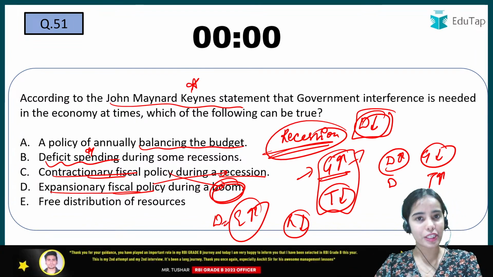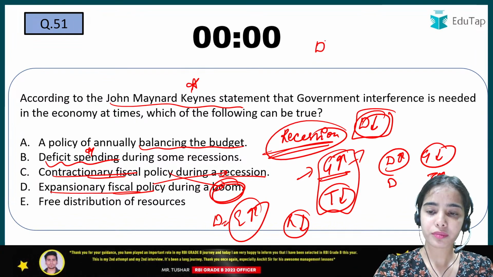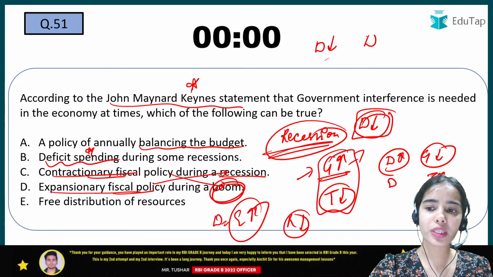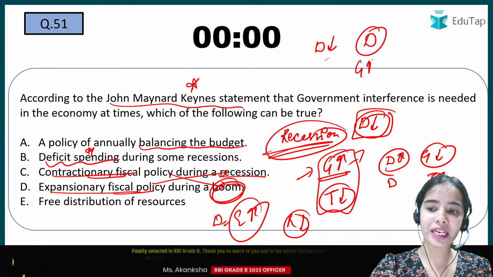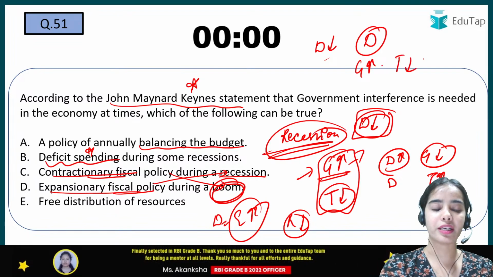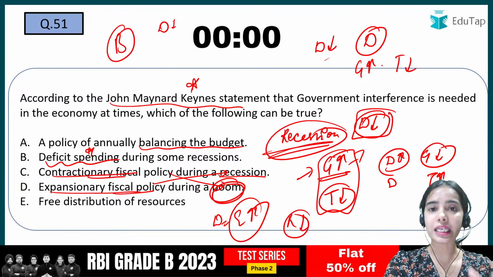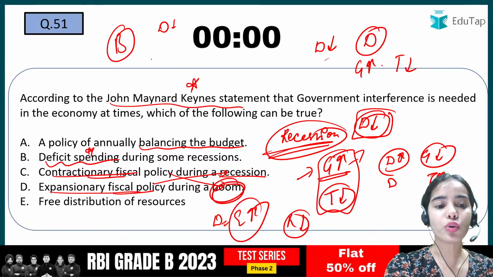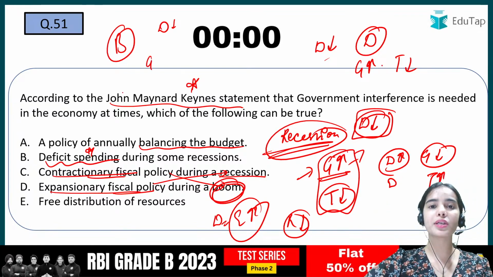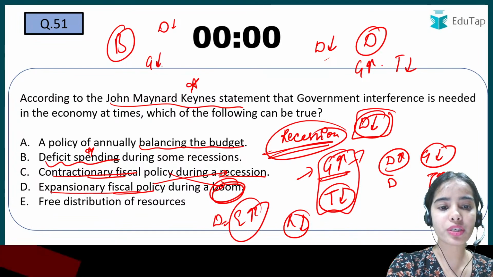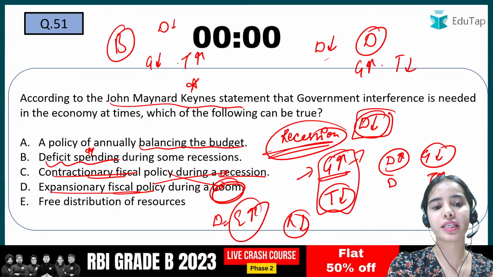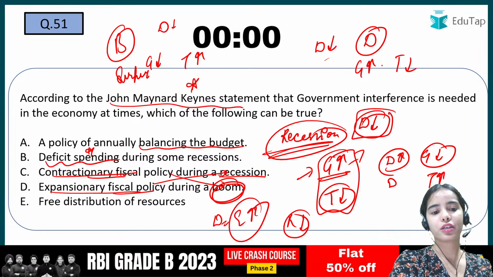But during the recession kind of situation, the demand has to be increased, so the deficit or the government spending should be more and the taxes should be less. During the boom, the demand is very high, it has to be decreased. The demand is too much high, so the government should go towards the surplus, that the government should decrease the government spending and increase the taxes, that is the surplus should be targeted.